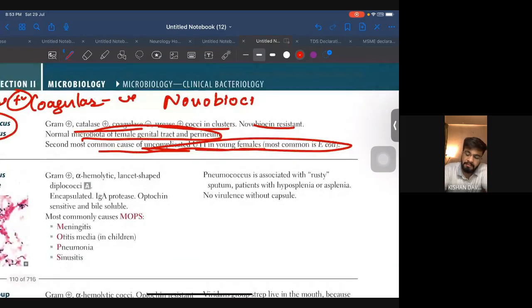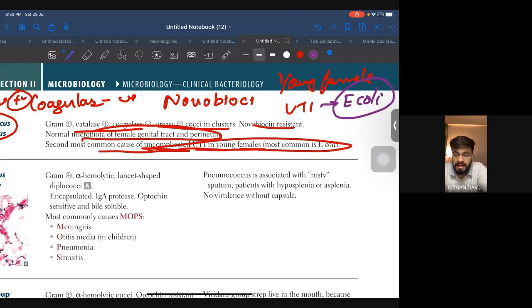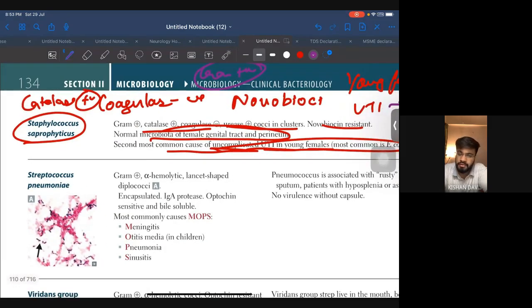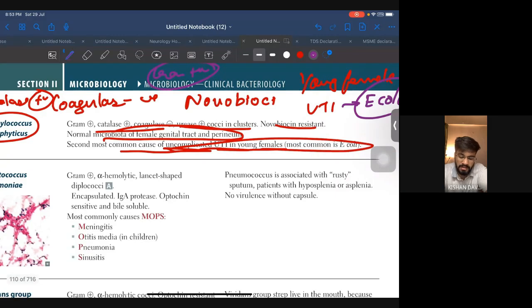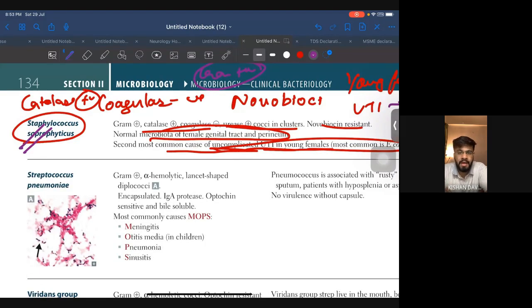Now see, if they want to talk about a young female and UTI, the first option you should always go for is E. coli, as we saw in the renal system. Okay. But if they don't want to talk about E. coli, if they want to talk about the gram positive bacteria, then your thinking should directly go towards Staphylococcus saprophyticus. Okay, so these are the differences between aureus, epidermidis, and saprophyticus.